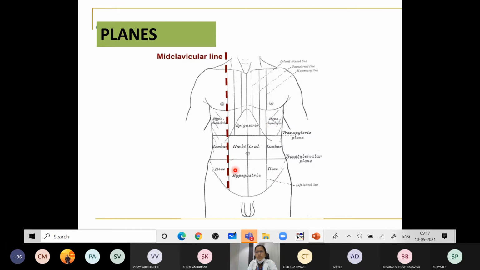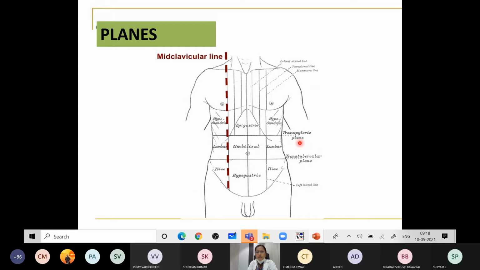Very important, this may be asked in theory also: the transpyloric plane is especially important. It is asked as a 3-marker question. Even the quadrants of the abdomen are sometimes asked, and it is very important in dissection also. You have to know how the abdomen is divided into various quadrants, as I have already told, for the topographical relations of the various viscera. Apart from that, clinically also it is important.